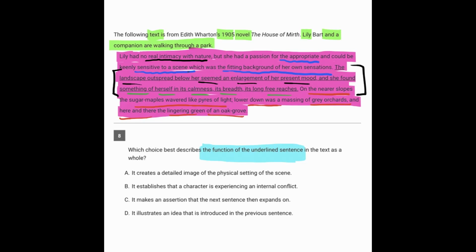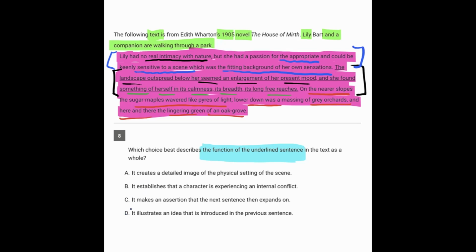Now that sentence itself is a continuation of what had just been said in the previous sentence, because the previous sentence said she didn't really care about nature. She just cared about scenes that would be a fitting background of her own sensations. So if something matched the way she felt inside, then she would care about it. And then the underlined sentence is saying that's exactly what was happening here. The landscape was an enlargement of her present mood.